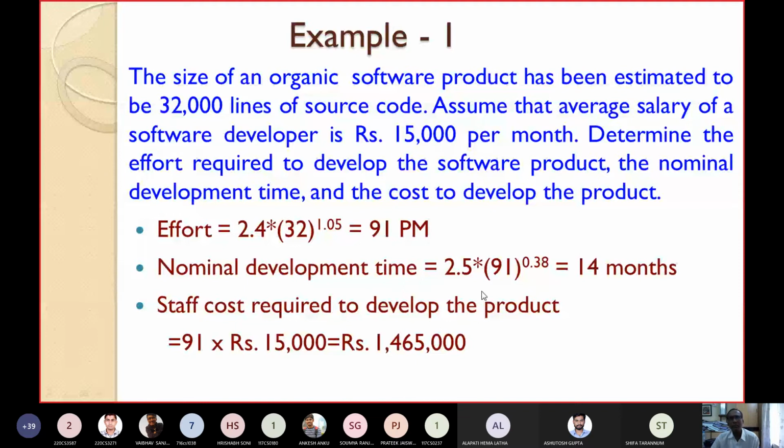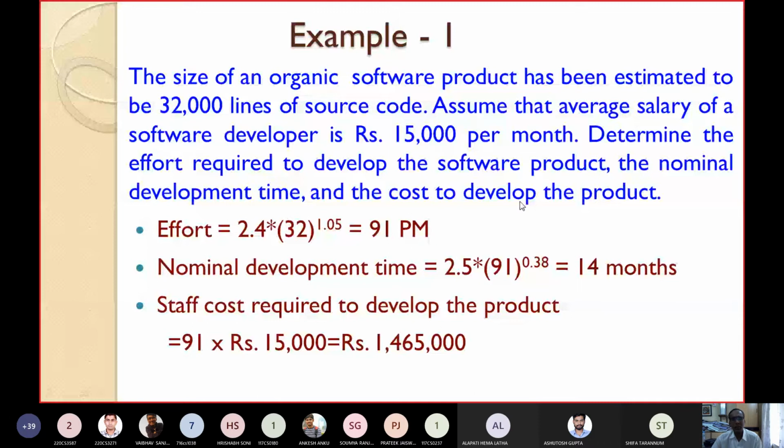What is given? It is assumed that the average salary of a software developer is 15,000 rupees per month. How many months are required? 14 months are required to develop the software. How much effort is required? Effort is 91 person months. So what are we asked? How much cost is required?